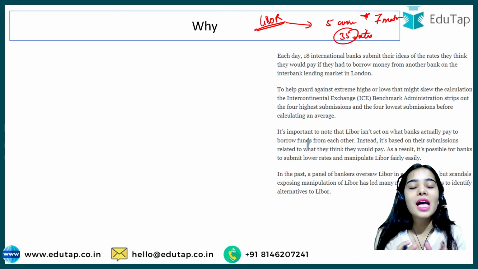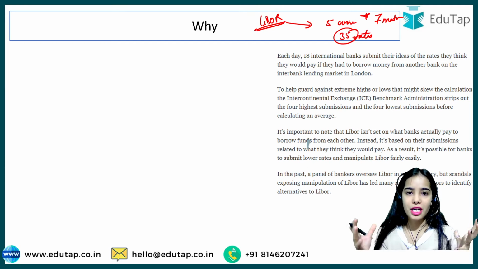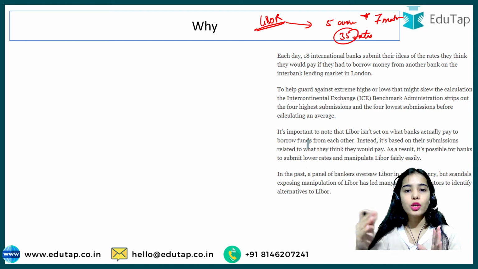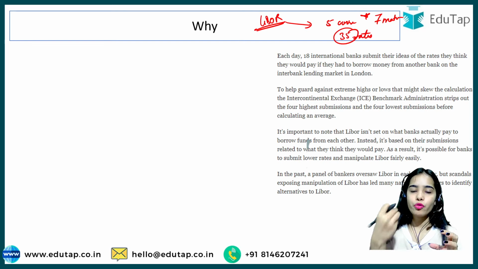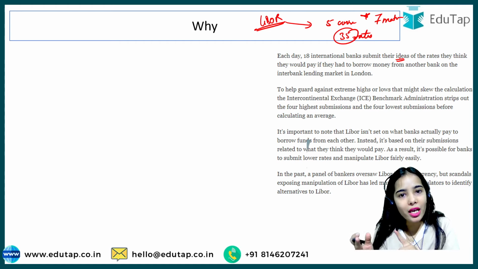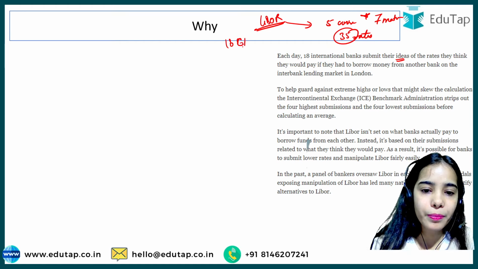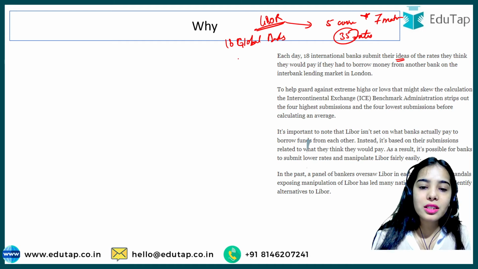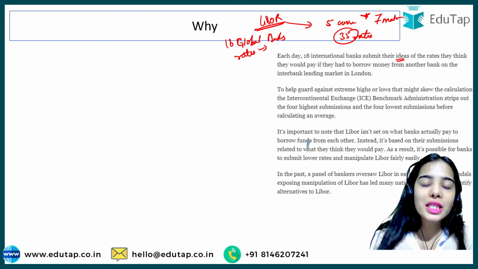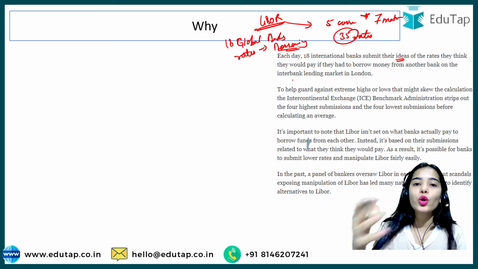Now how is this Libor rate decided? Each day 11 to 18 global banks provide the rates at which they think they would be borrowing money from other global banks.